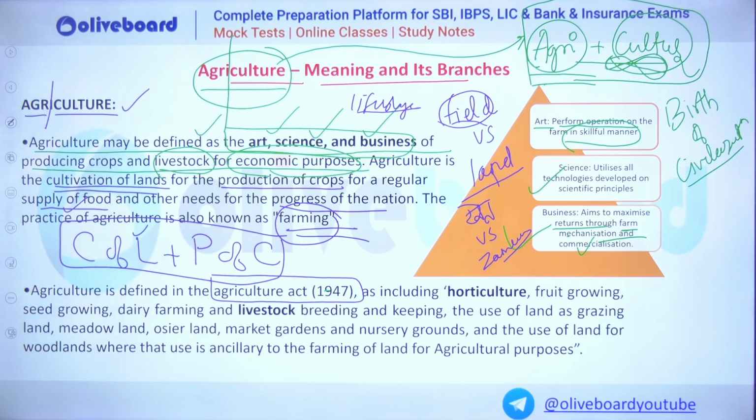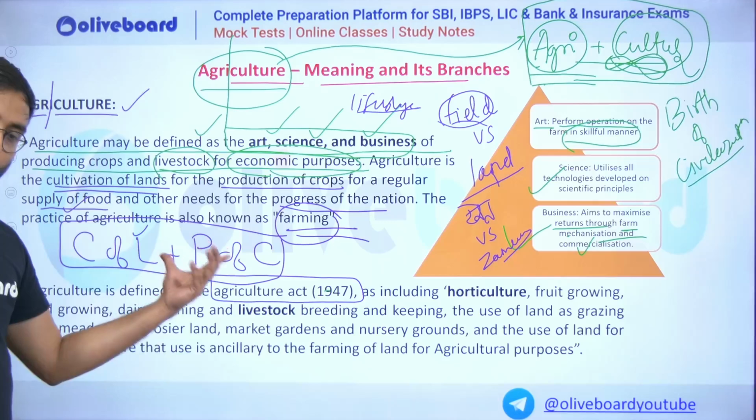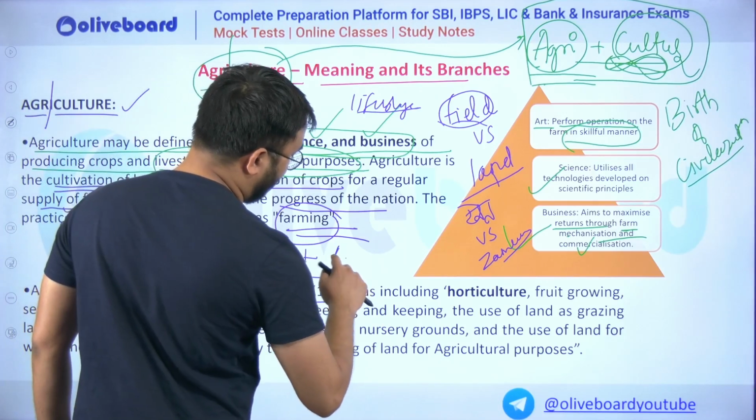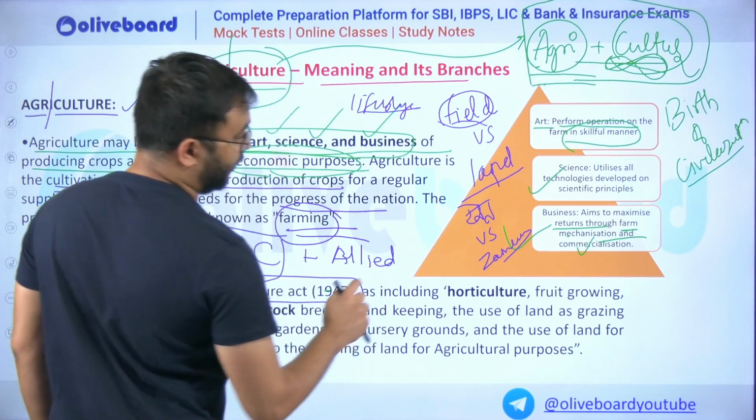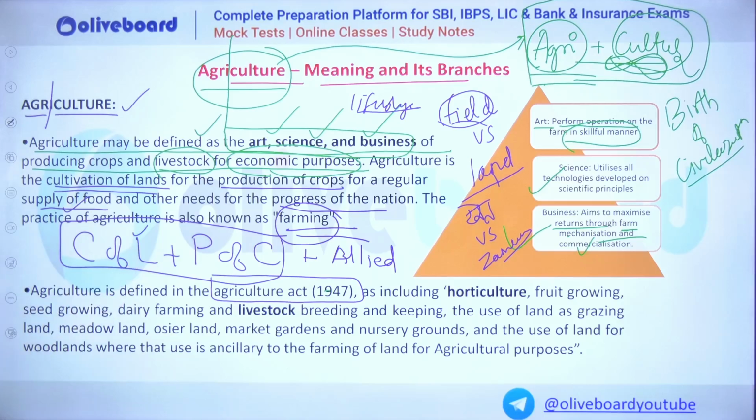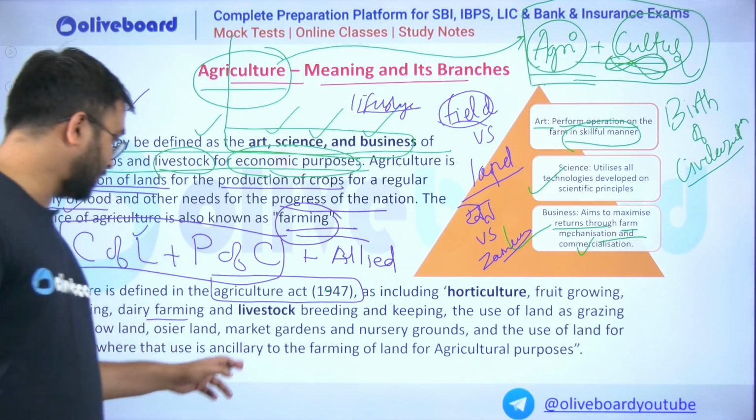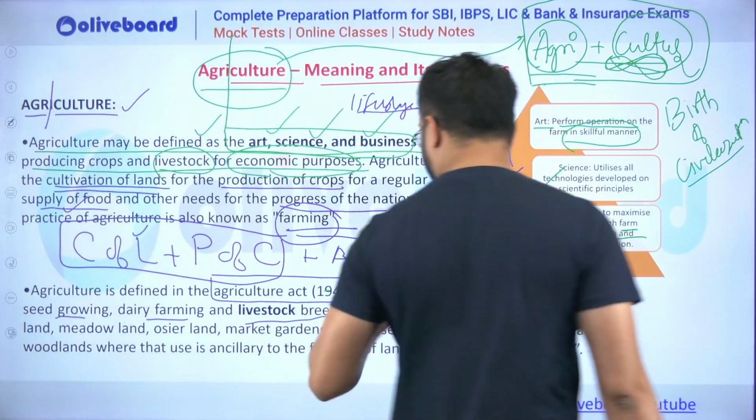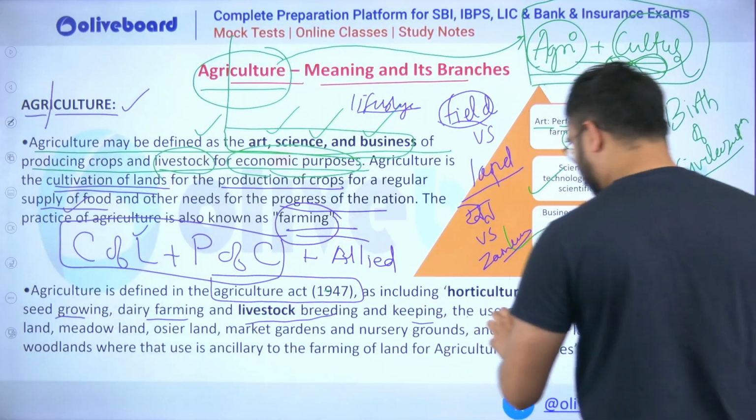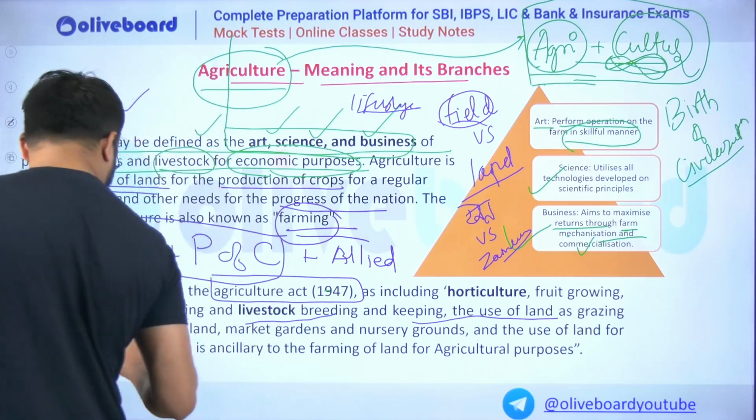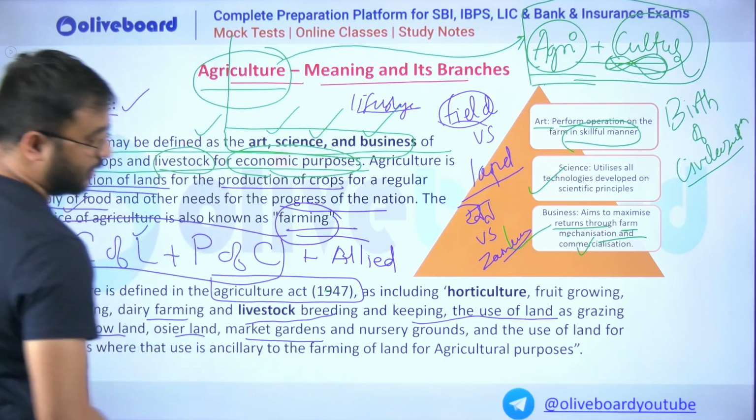It says that agriculture is nothing but cultivation of land and production of the crops, these two words, but along with this you have to add all the allied activities. And what are these allied activities according to this act? It may be horticulture, fruit growing, seed growing, dairy farming for milk purposes, livestock breeding, that is, new young ones are produced, then use of land through grazing land, meadow land, osier land, market gardens, nursery grounds.